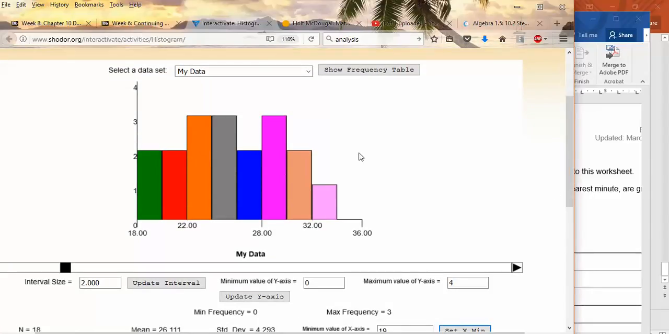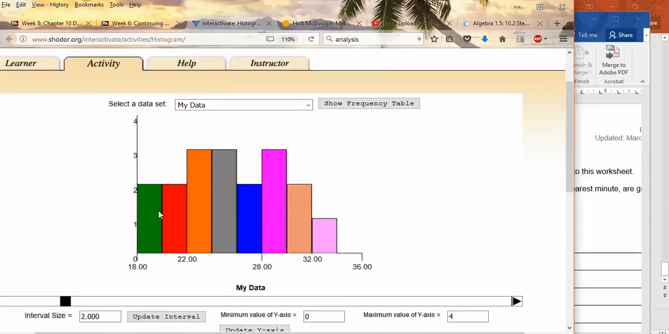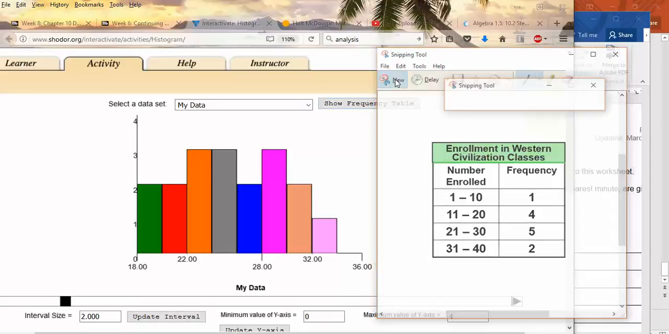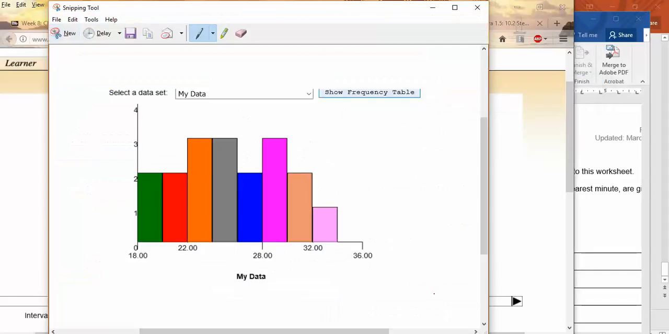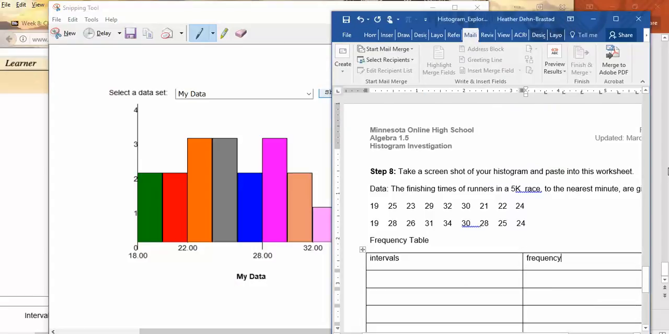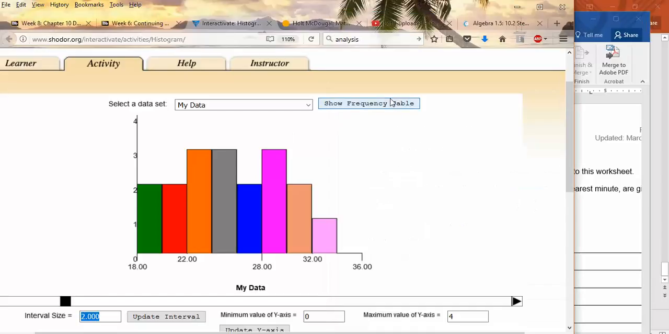And then when you're done with this, you're going to take a screenshot of your results of your histogram that you've made. And you can do that with a snipping tool of some sort. Or you can just take a screenshot of your whole thing and then copy it and paste it into the worksheet. That's probably the best way to do that. And then, oh, the frequency table. Let me put that in there too.